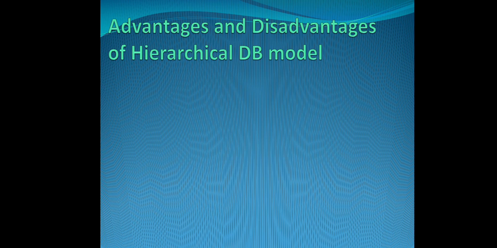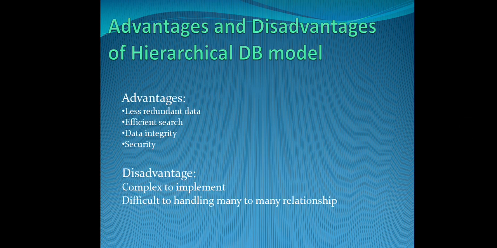Advantages and some limitations of the hierarchical database model. So what are the advantages? Less redundant data. Redundant is nothing but repetitions, the duplications. So the same data can be created by many users also. For example, when you are storing your address, if you all belong to Kovilambakam in Chennai, that Kovilambakam and Chennai can be repeated for many students. That is a redundancy of data.